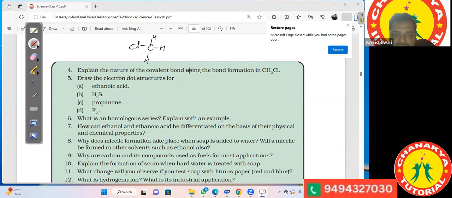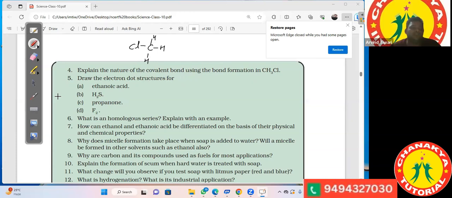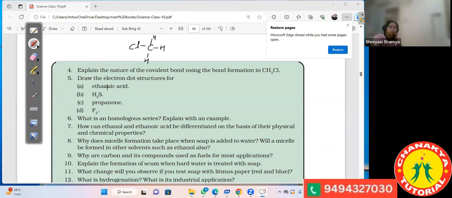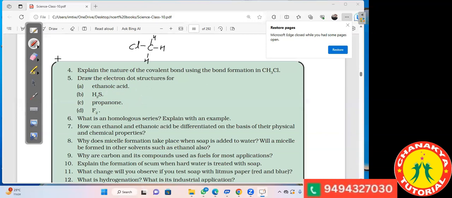So explain the nature of the covalent bonds. It forms single bonds with three hydrogen atoms and one single bond with the chlorine atom. Yes, so all the bonds are single bonds. Okay, so I think you can draw ethanoic acid, H2S, propanol, and F2.